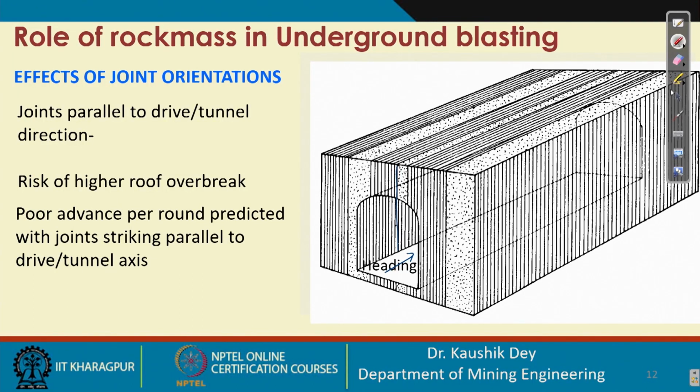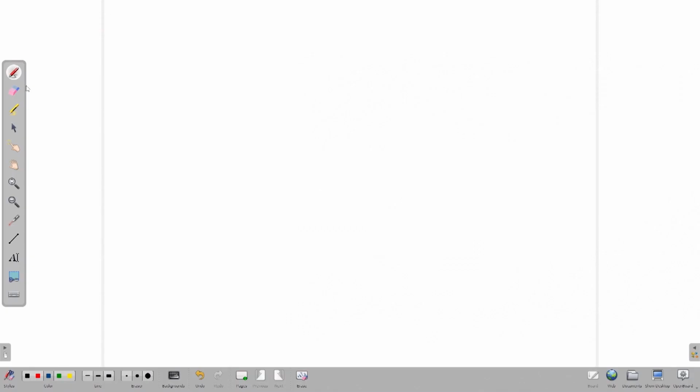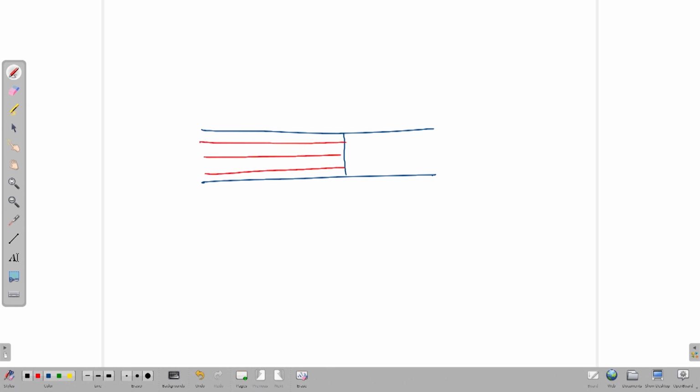So, in this case, again we can see, we have joint directions like this. What is happening?